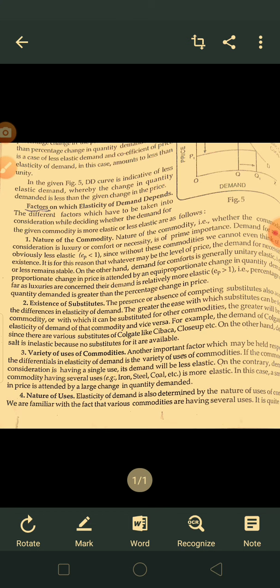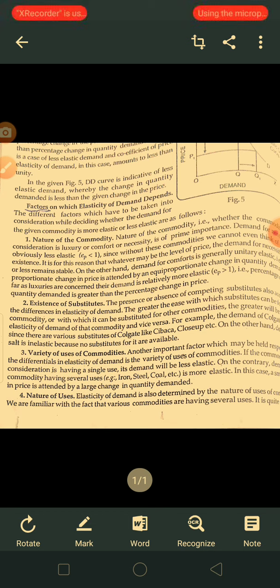Existence of substitutes. The presence or absence of competing substitutes also accounts for the differences in elasticity of demand. The greater the ease with which substitutes can be found for a commodity, or with which it can be substituted for other commodities, the greater will be the price elasticity of demand of that commodity, and vice versa.